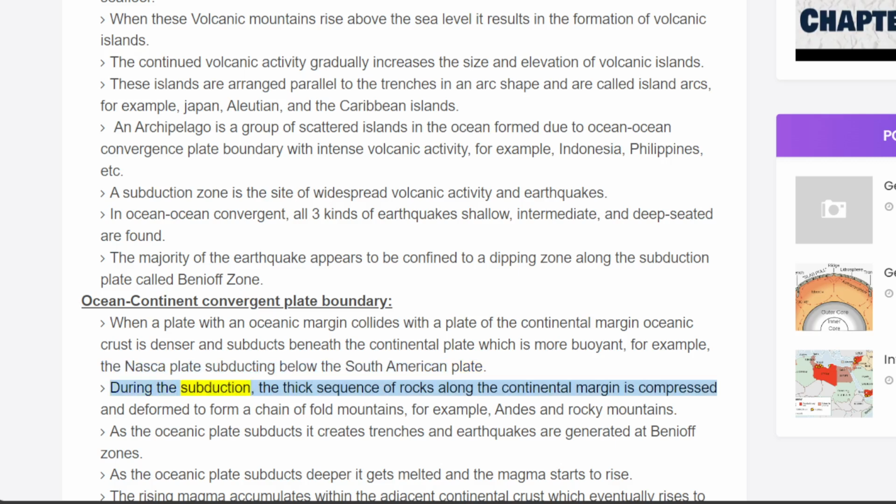During the subduction, the thick sequence of rocks along the continental margin is compressed and deformed to form a chain of fold mountains, for example, the Andes and Rocky Mountains. As the oceanic plate subducts, it creates trenches, and earthquakes are generated at Benioff zones. As the oceanic plate subducts deeper, it gets melted and the magma starts to rise.